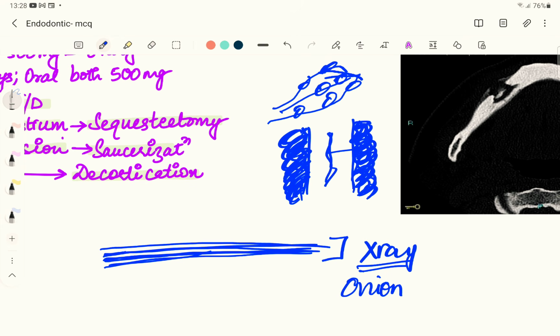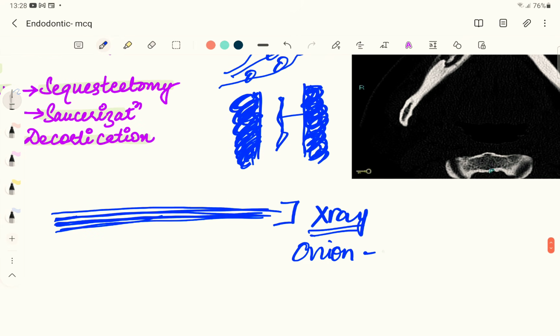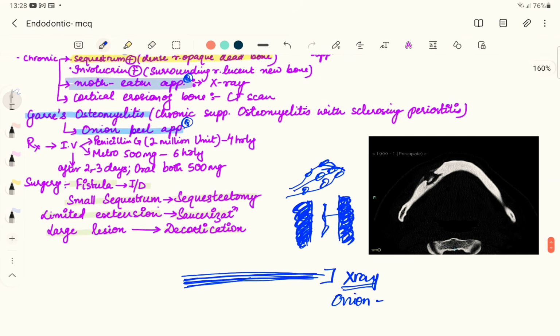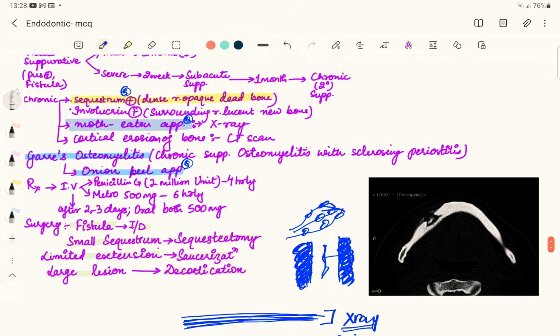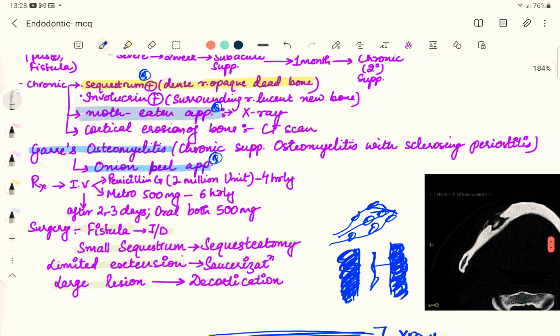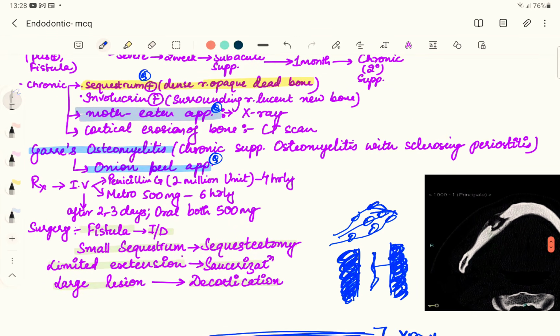As we see layers on an onion, like that we will find the appearance in the X-ray of Garre's osteomyelitis. So that is the onion peel appearance. So radiographically in chronic suppurative osteomyelitis, we will see sequestrum and involucrum, in the X-ray a moth-eaten appearance, and in the CT scan cortical erosion of the bone.